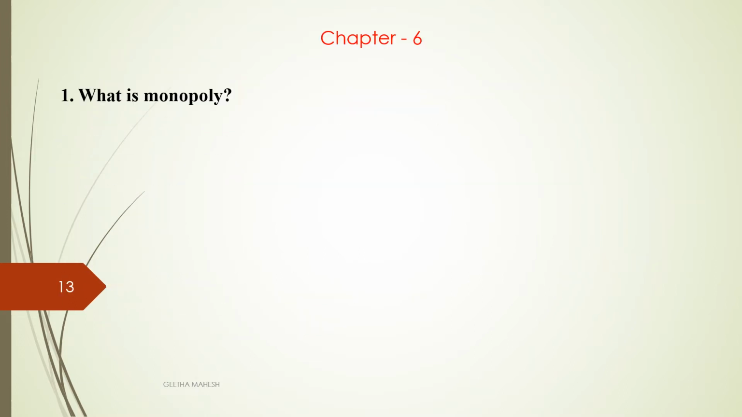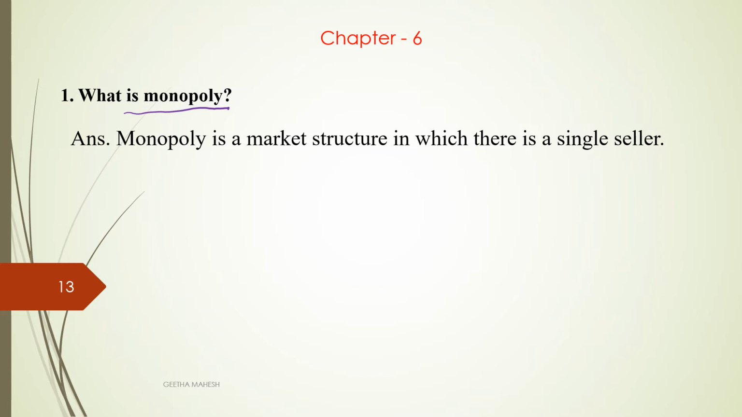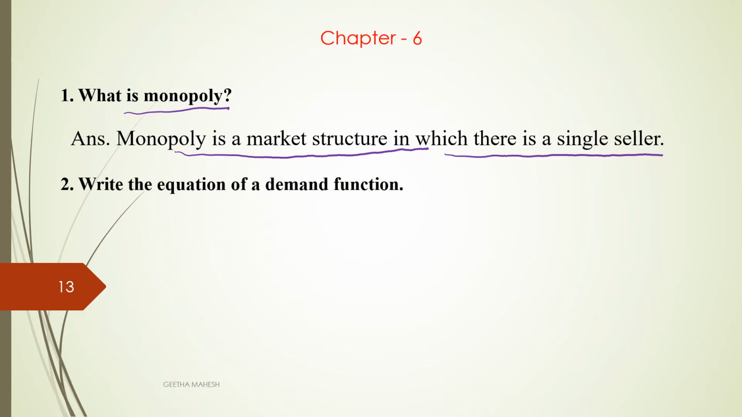What is monopoly? Mono means single, poly means seller. So it is a situation where there will be a single seller. Monopoly is a market structure in which there is a single seller.